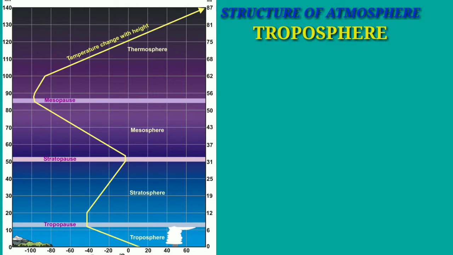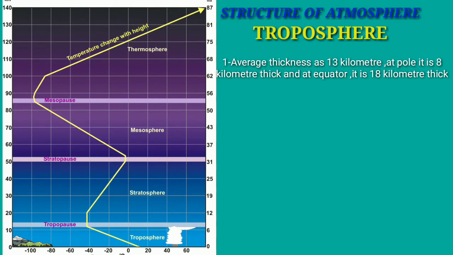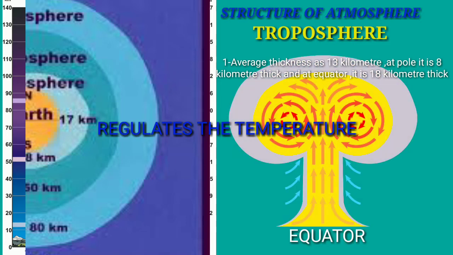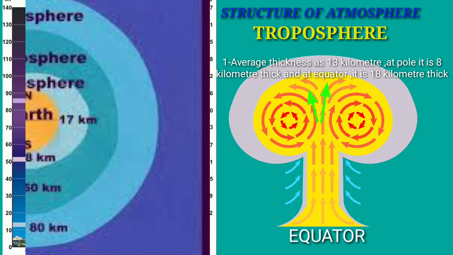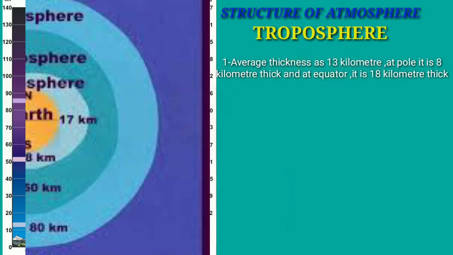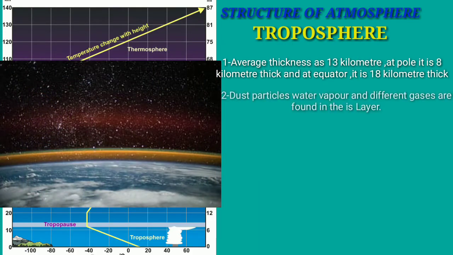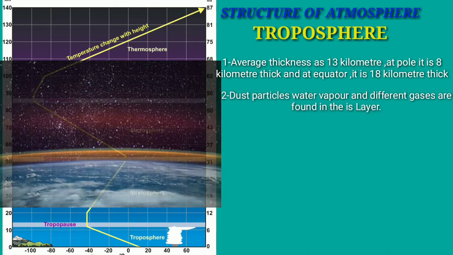On average, it is 13 km thick. At the pole, its thickness is 8 km, whereas at the equator, it is 18 km thick. At the equator, it is thicker because at this place, the temperature is high and the density of gases is less, and it rises to a great height. This layer contains different types of impurities, dust particles, water vapor. That is why all the climatic changes take place in this layer only.